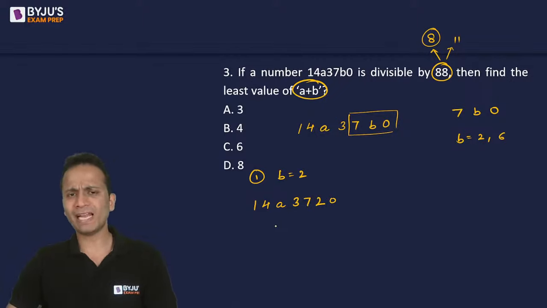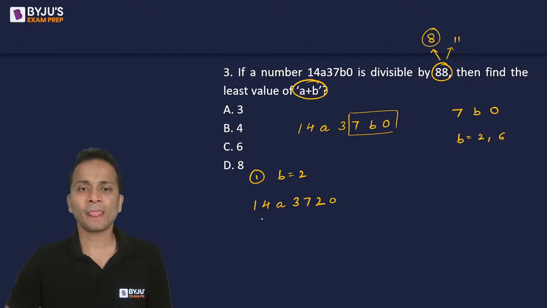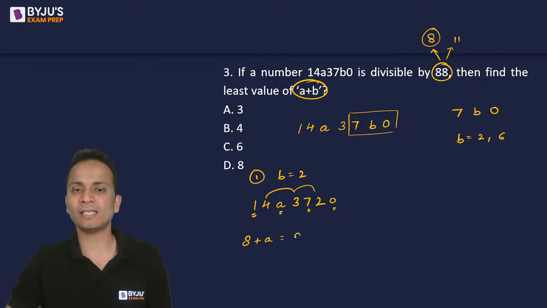Now, after putting the value of b, I will apply the rule of divisibility of 11. Now, what is the rule of divisibility of 11? The sum at alternate places should be equal or a multiple of 11. Okay, so I have marked 1 plus a plus 7 plus 0, that is 8 plus a, should be equal to 4 plus 3 plus 2, that is 9.